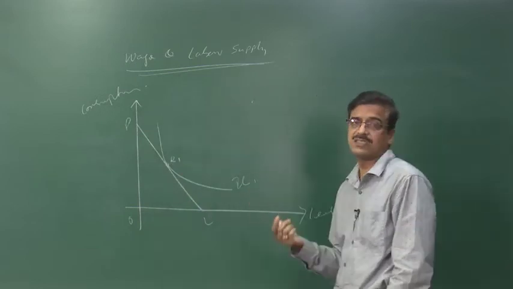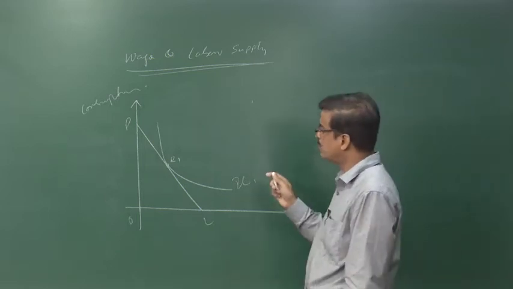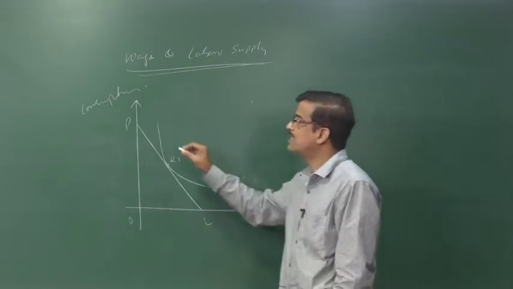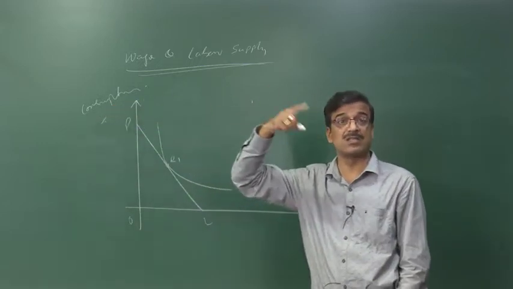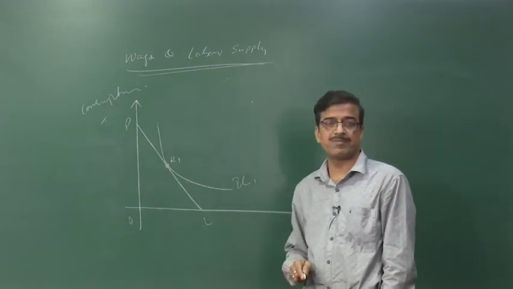This is the initial point of equilibrium, where the consumer consumes this much leisure and this much consumption, meaning income.